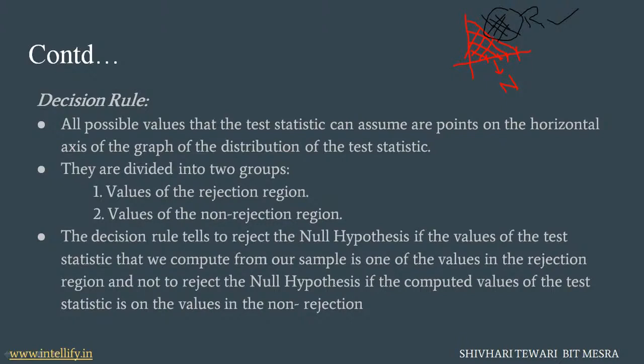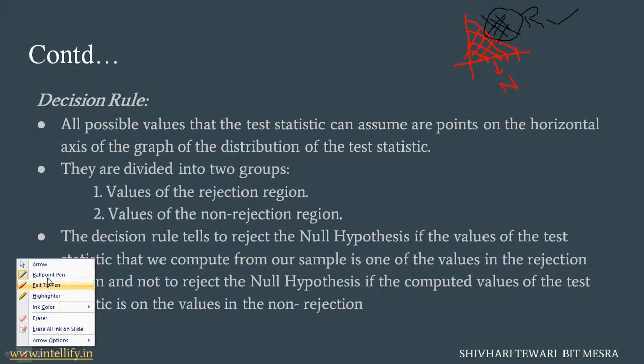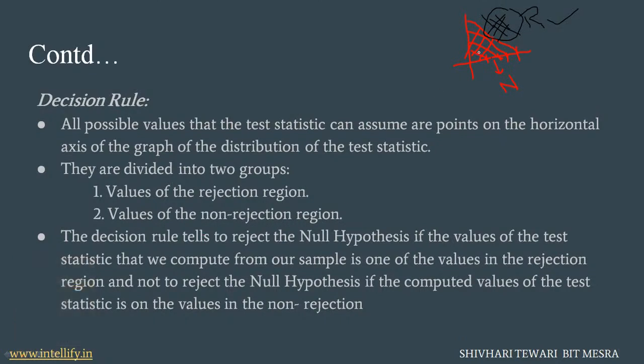On the other hand, if the value that we have got lies in the non-rejection region, in this region, then we will not reject our null hypothesis, and we will select it as the decision of our hypothesis test. Let's move further.